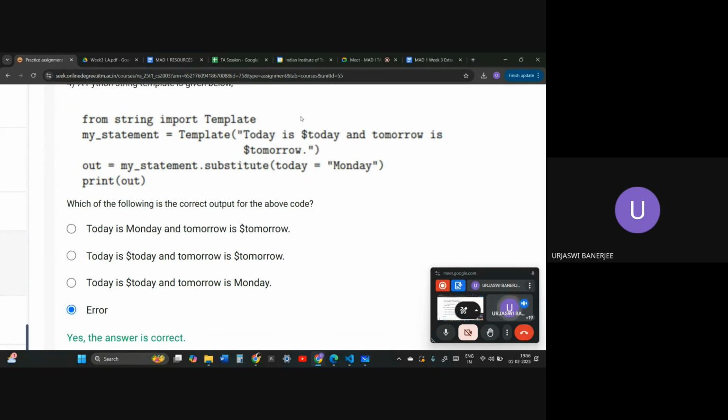Over here, this is something I wanted to cover because this has also come in the quizzes. When we are importing templates from string, we use a dollar symbol, whereas in Jinja we were using a percentage symbol. Over here we are using substitute. If we are using substitute, we have to provide whatever variables we are using, or else it will throw a key error. Like we are providing only the value for today, but not for tomorrow, so it will throw an error. If we want to provide a value for only one, we should use safe substitute. Safe substitute doesn't throw key errors.